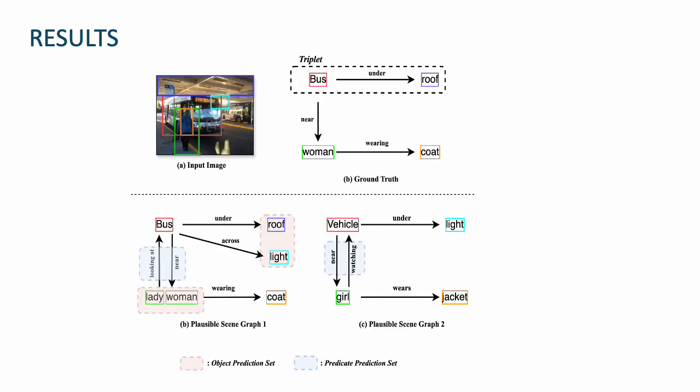The following is a qualitative example of PC-SGG applied over the BGNN model. We can observe multiple plausible triplets and correspondingly multiple plausible scene graphs that can be constructed using PC-SGG.